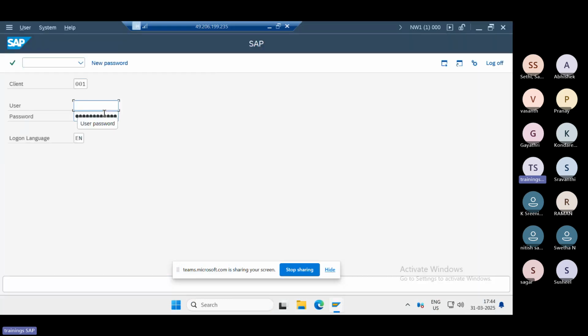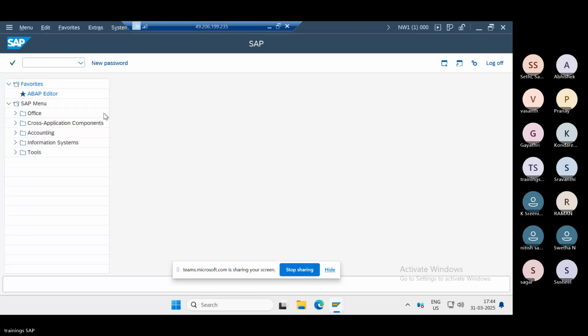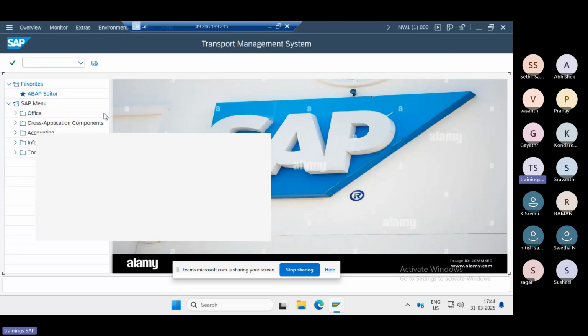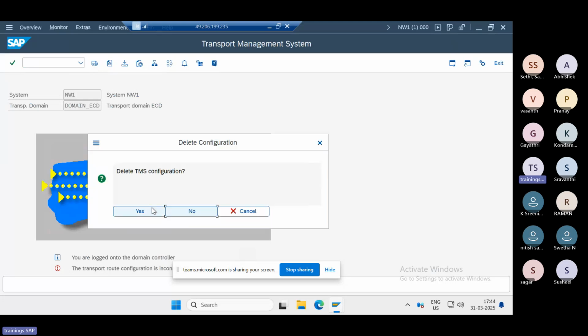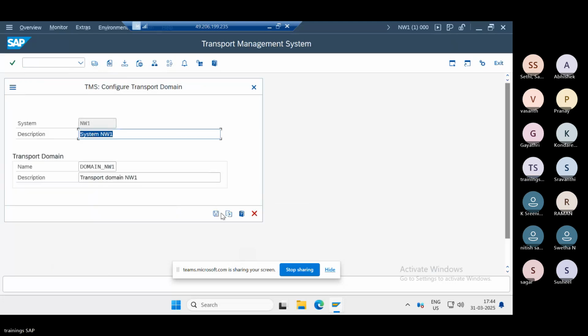Then you log into the 000 client and go to STMS. Normally here you see DOMAIN_ECD configured, so let's delete the configuration. Go to Extras and delete.